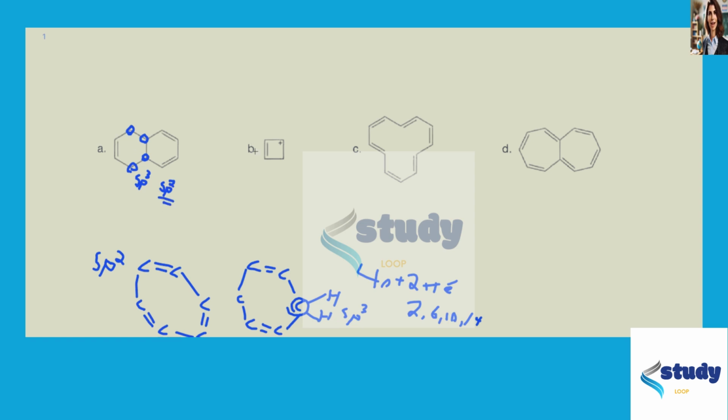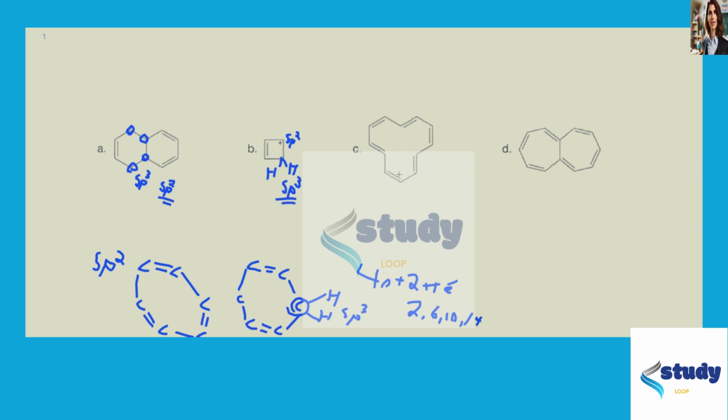So what about this one? Well, here we have a double bond. Then this carbon is also sp2 because it's a carbon with only 3 bonds, since it's a carbocation, so this is okay. But then here we get a carbon with 4 bonds, so this is an sp3 carbon. So right off the bat, this is not a conjugated system, even though it satisfies Huckel's rule. This is not completely conjugated, so it cannot be aromatic.